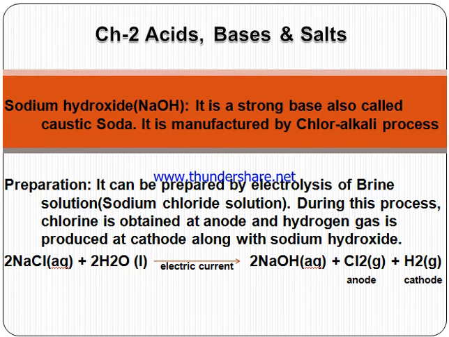The next heading is very important again, that is caustic soda, or the common name we know, sodium hydroxide. The formula is NaOH. It is a strong base, also called caustic soda, and it is prepared by the chlor-alkali process. So what is the preparation method? It can be prepared by electrolysis of brine solution.